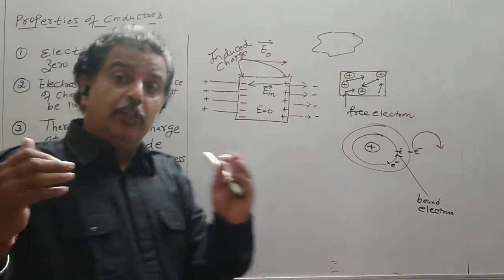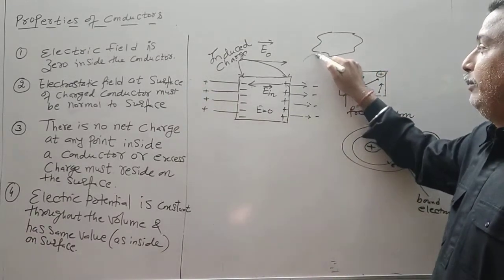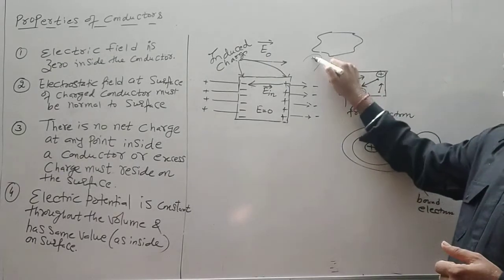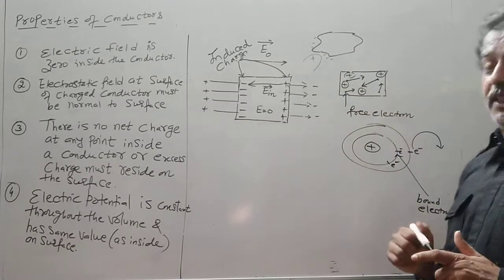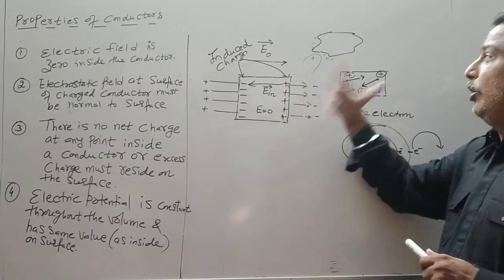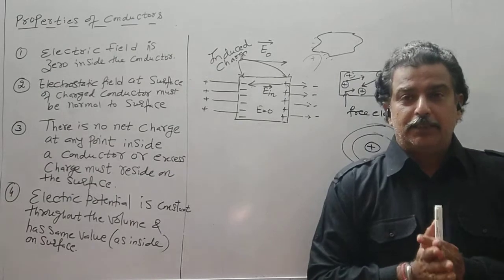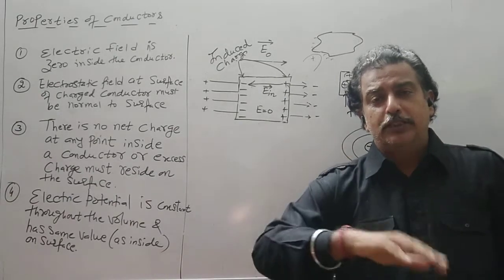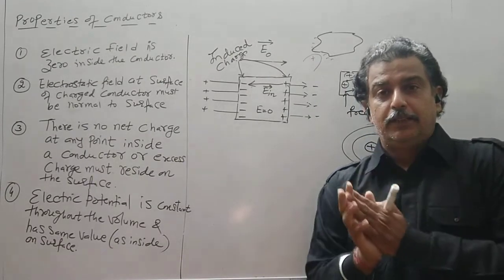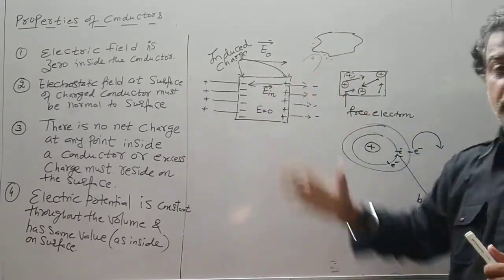But when we do the charging by induction, that is without making any physical contact, if you remember, we brought a charged glass rod near to it. Now what happened? If the glass rod is positive, we have taken this surface as negative. Now this is when the conductor is placed in a field, or if some electrons are being taken out from the conductor. Suppose by some process the electrons are being taken out from a conductor, so it becomes positively charged. Now whenever charges are induced on the surface, these are the charges induced on the surface.